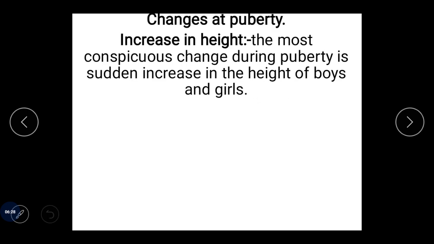Women have different changes that occur, like an increase in the height, okay, increase in height. And there is also a change in feelings, and sexual drives associated with adulthood begin, because of puberty. So these were some changes that occur in females, and we also call them secondary sexual characters.